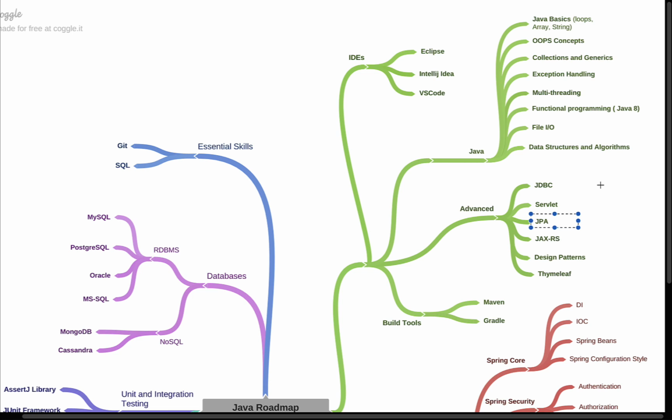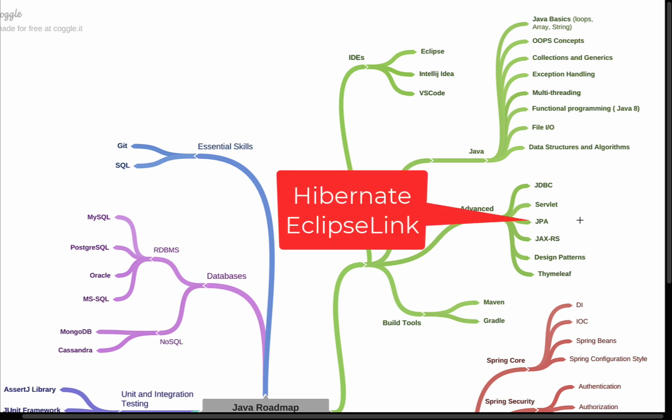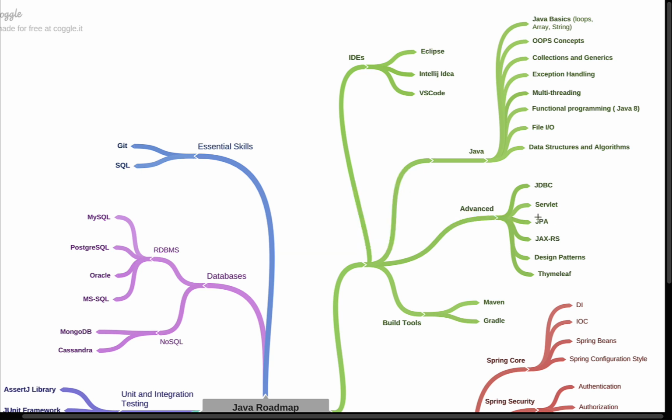These are very important topics you need to learn in JPA. JPA is just a specification, and there are a lot of implementations available, for example, Hibernate and EclipseLink. These are the two popular implementations of the JPA API.